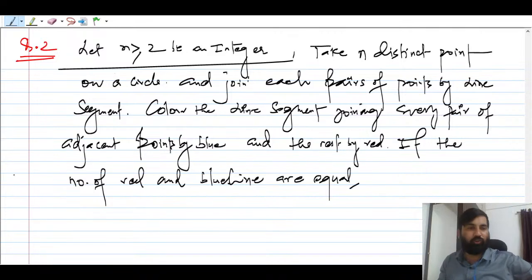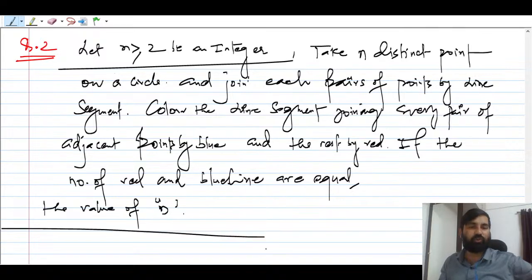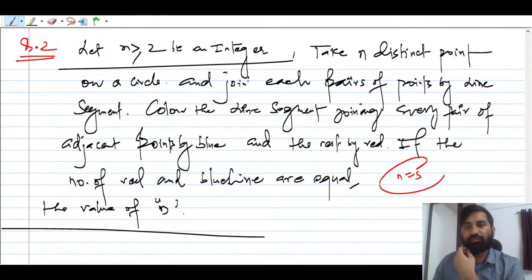So you have to find the value of n. Same question, there is no difference at all. Okay, so I think people can solve it. I'm not gonna solve this, right? तो आप बता सकते हो आंसर n equal to 5 आएगा. You can solve this question. N equal to 5.